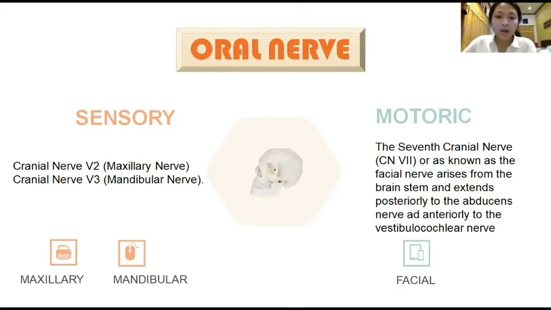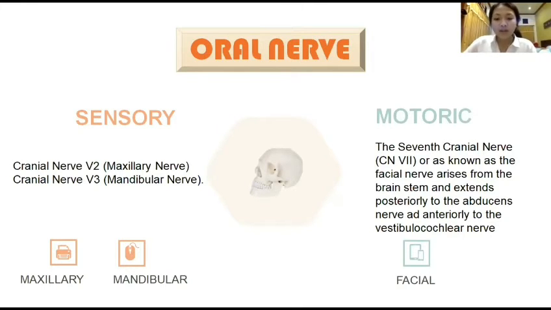The whole human body, except brain tissue, receives rich sensory innervation. In our oral facial region, especially the mouth, there are cranial nerve V2, or maxillary nerve, and cranial nerve V3, or mandibular nerve. Cranial nerve V2, known as the maxillary nerve, is a branch of the trigeminal nerve that primarily supplies sensory innervation to the middle third of the face. The second nerve that innervates our mouth is cranial nerve V3, well known as the mandibular nerve.